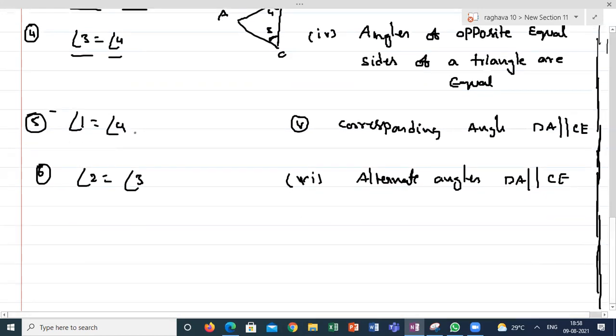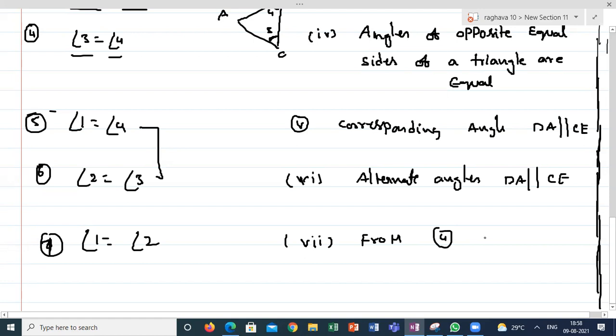So from these two statements, I can write angle 1 is equal to angle 2. That is my seventh statement: angle 1 is equal to angle 2, from statements 4, 5, 6.